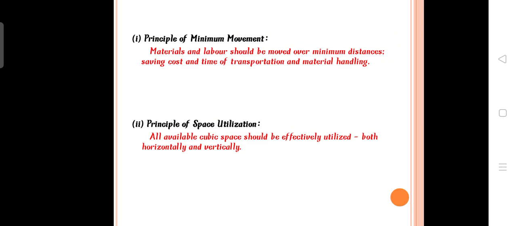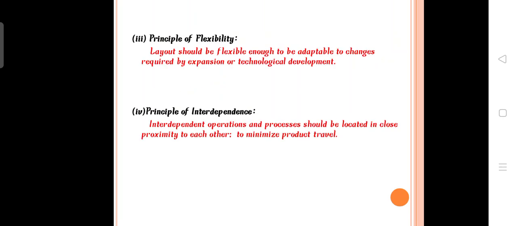The next one is space utilization, both horizontally and vertically, so they utilize their space in a proper manner. The third one is flexibility. Flexible means adapted to change or expansion or technological development. The layout should be flexible, so if they want additional machineries or additional technologies, they will be comfortable within a particular layout.